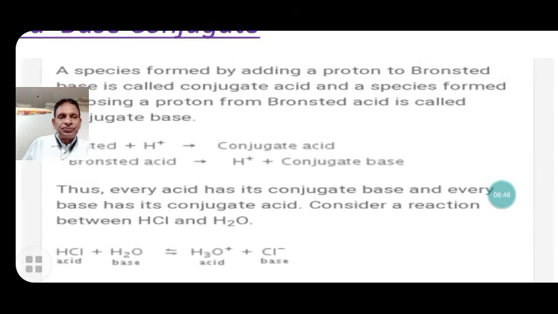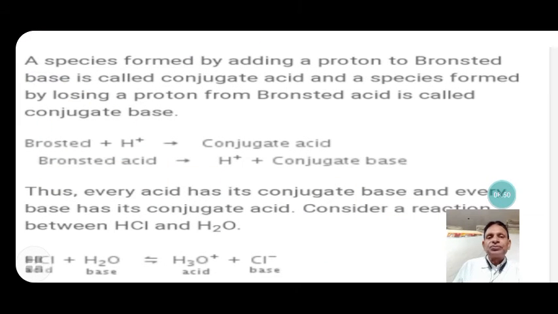Here, the Bronsted acid provides hydrogen, and the substance which gains hydrogen becomes a base. The Bronsted acid that donates a proton leaves the conjugate base.